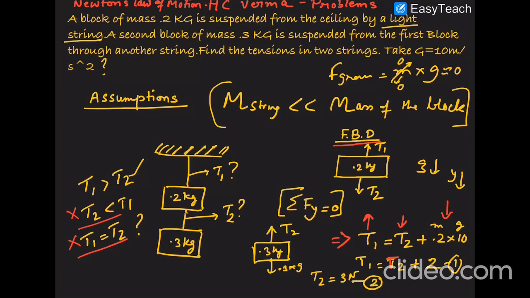Similarly, for the second equation, you have to draw the free body diagram of the second block, that is 0.3 kg. So this is the free body diagram of the second block. The tension acting at the top is T2, and due to its weight a force acts downward. As this body is not moving, the net force on this body is 0. So T2 will be equal to 0.3 into g, that is 3 Newton. T2 acts upward, and 0.3 into g, the force due to gravity, acts downward, and that is balancing.